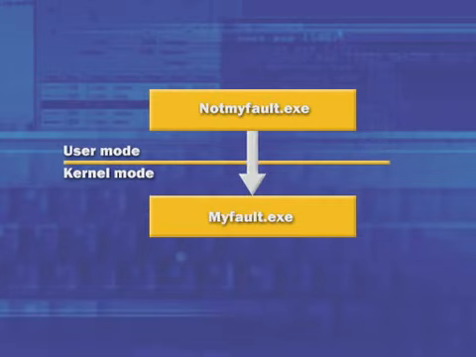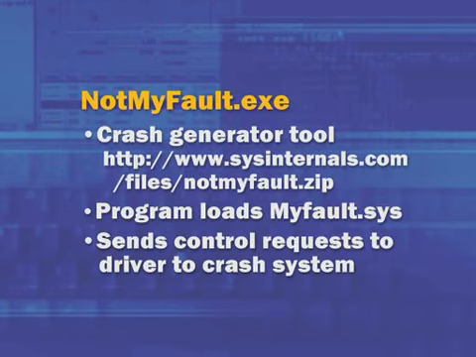So the helper driver is called MyFault to represent the fact that it is the one that's actually causing the problem. You simply select which kind of problem you want NotMyFault to exercise here in the GUI. Once you've selected it and you press debug, it sends a command into its driver to actually go perform that type of problem. So now let's actually use NotMyFault to generate the easiest crash for the debugger to analyze.